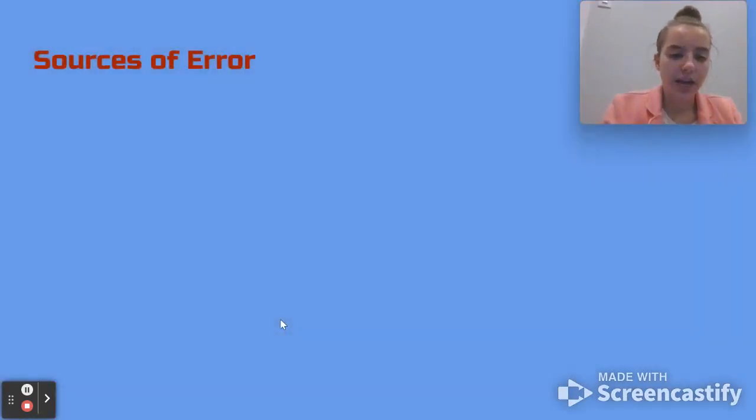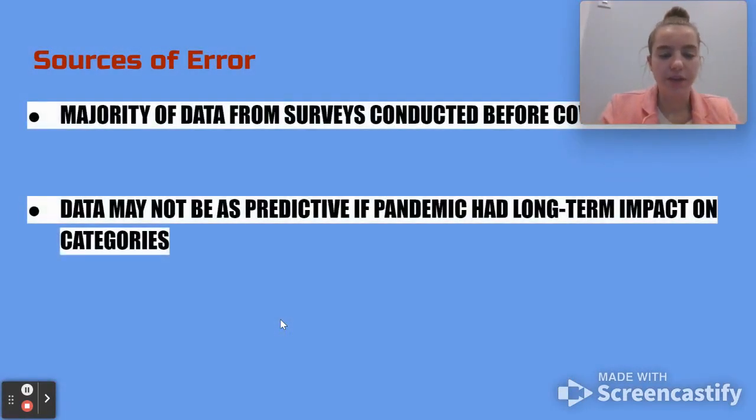The majority of the data for this project came from surveys that were conducted before the COVID-19 pandemic. If the pandemic had a long-term impact on some of the categories studied, the data may not be as predictive.